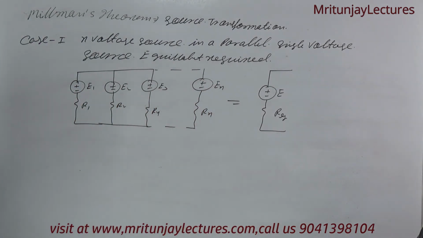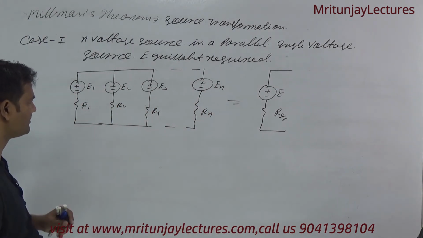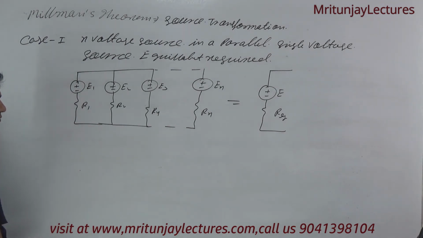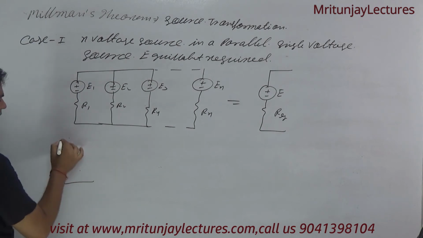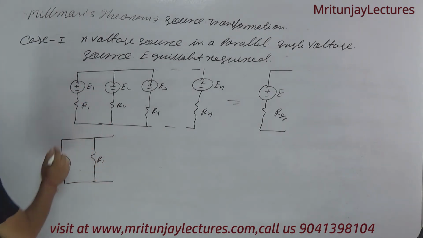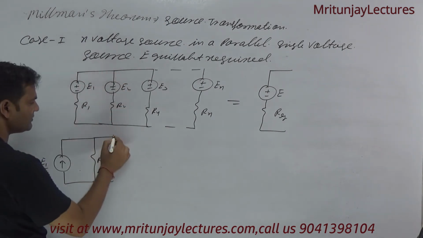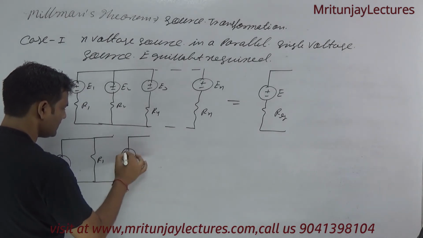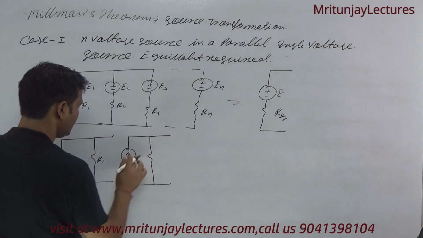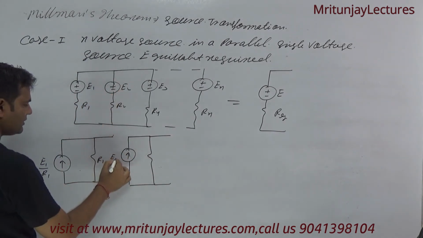Now I know that with the help of current source transformation, if this one is converted into a current source, then we make the direction of current upward and the resistance like this one. This is R1 and E1 by R1. Clear? Similarly, this one is also represented as a current source with a resistance, and this current source is E2 by R2.